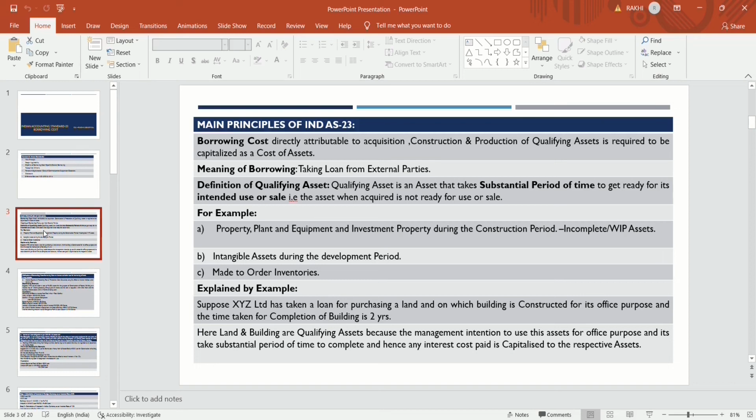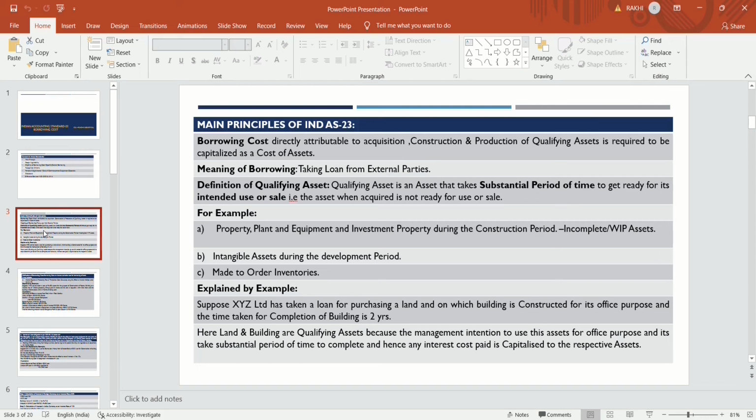Substantial period of time is generally not defined in Ind AS 23. Management assumes that a substantial period of time means 12 months or more. In AS 16 the definition of substantial period is given, that is 12 months.